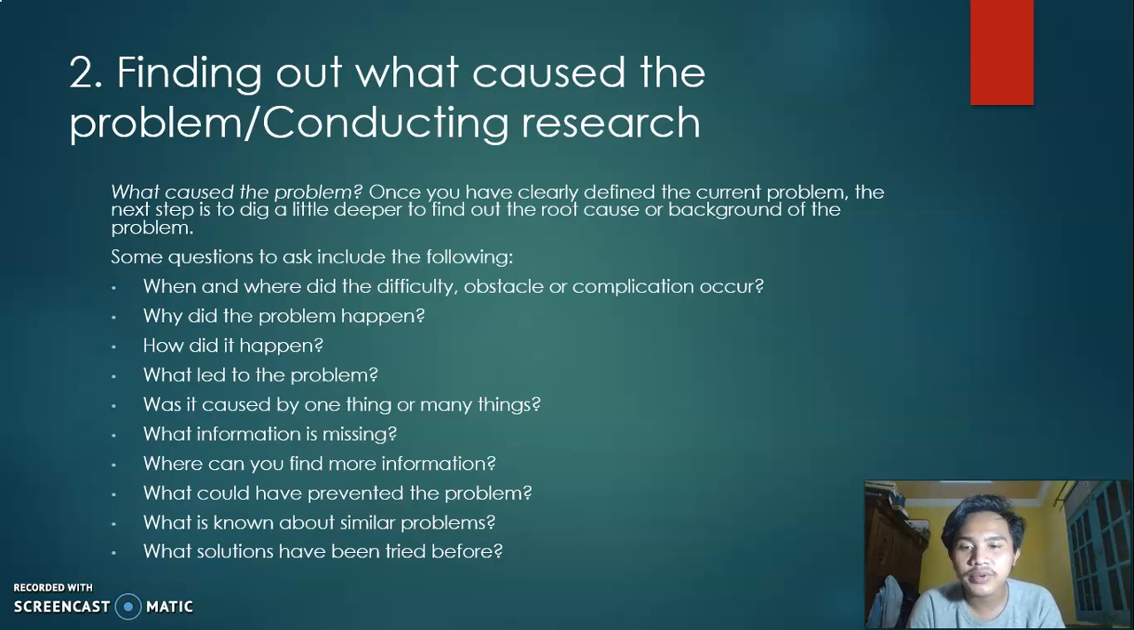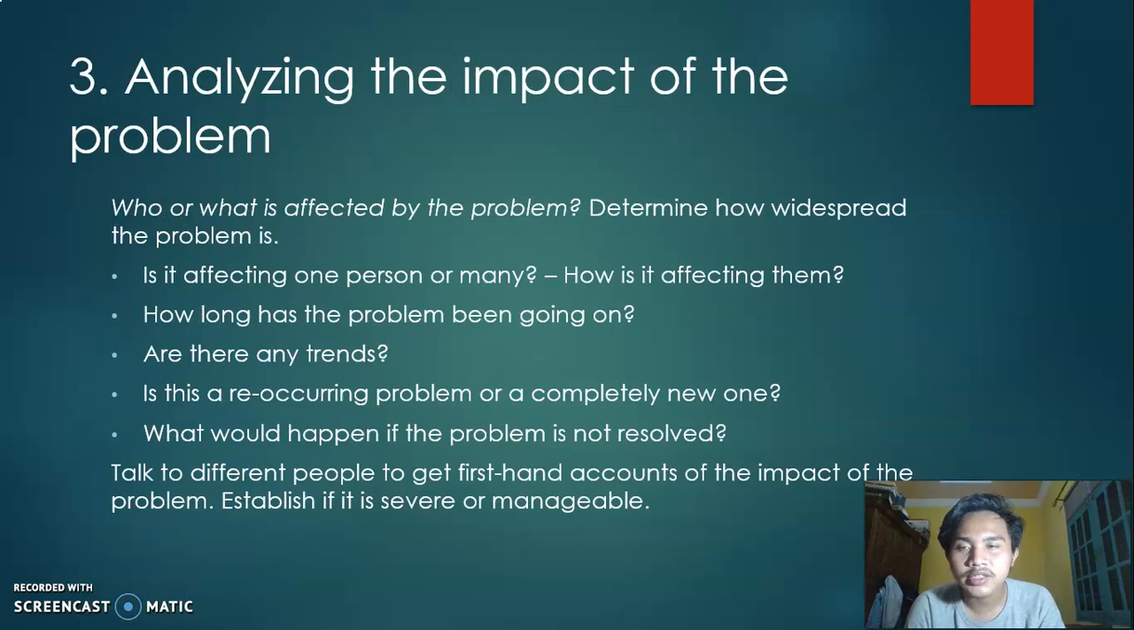What could have prevented the problem? What is known about similar problems? What solutions have been tried before? Number 3, analyzing the impact of the problem.